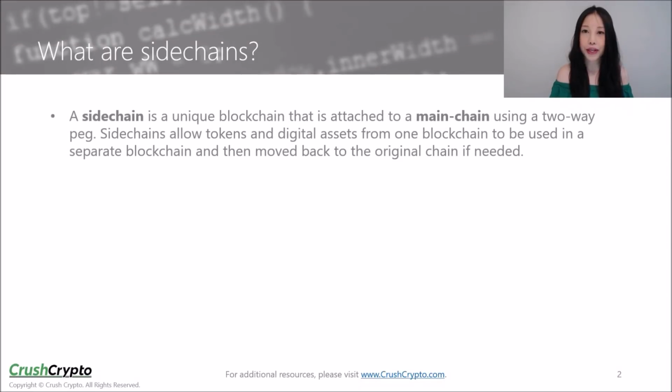A sidechain is a unique blockchain that is attached to a main chain using a two-way peg. Sidechains allow tokens and digital assets from one blockchain to be used in a separate blockchain and then moved back to the original chain if needed.